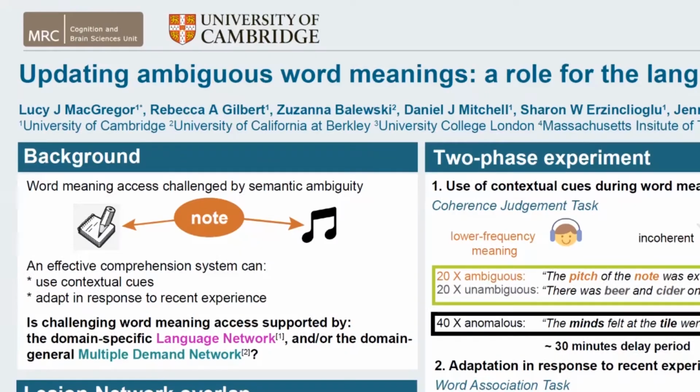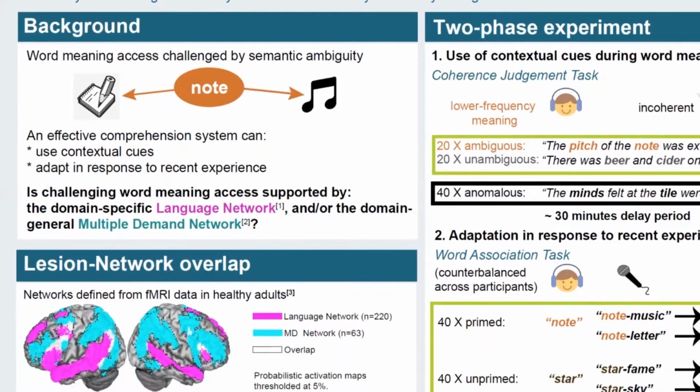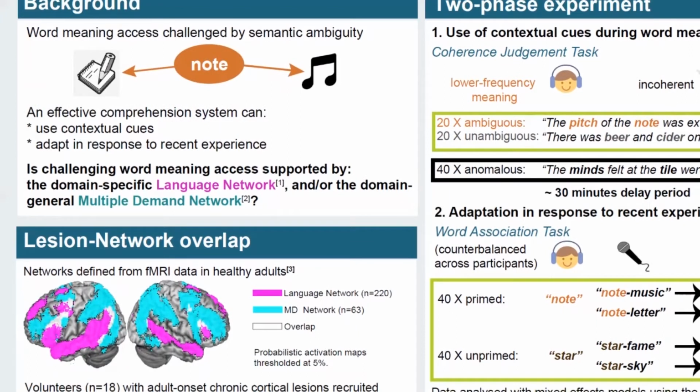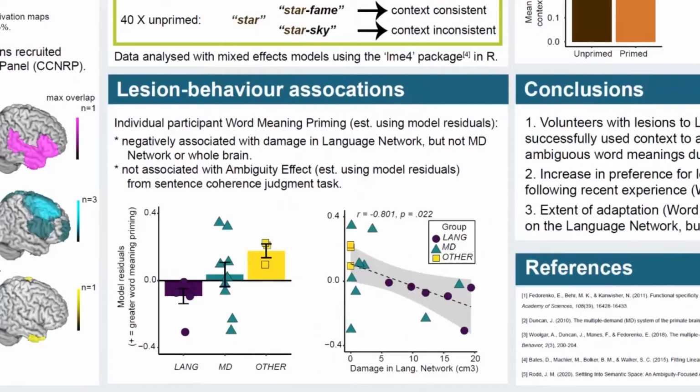We investigated whether the use of immediate context and recent experience are dependent on the language-selective network or the domain general multiple demand network. We analysed behavioural data from 18 volunteers with chronic lesions, whom we assigned to one of three groups based on the overlap between their lesion and each network.